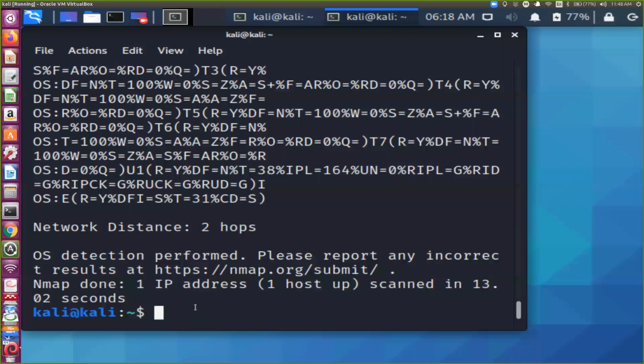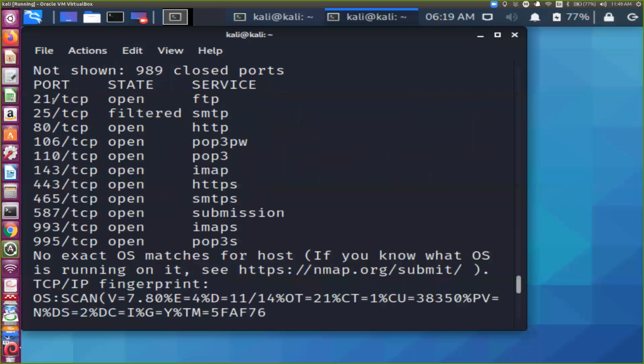As all of us know, there are 65,536 ports, 0 to 65,535. It's 16-bit, 2 to the power 16, so that is the total number of ports. On each port, you can run only one service. Like FTP uses 21, DNS 53, HTTPS 443, and for your web server port 80. These are the standard ports. Even from a security point of view, you can change this port to 800 or 780 or any other number.